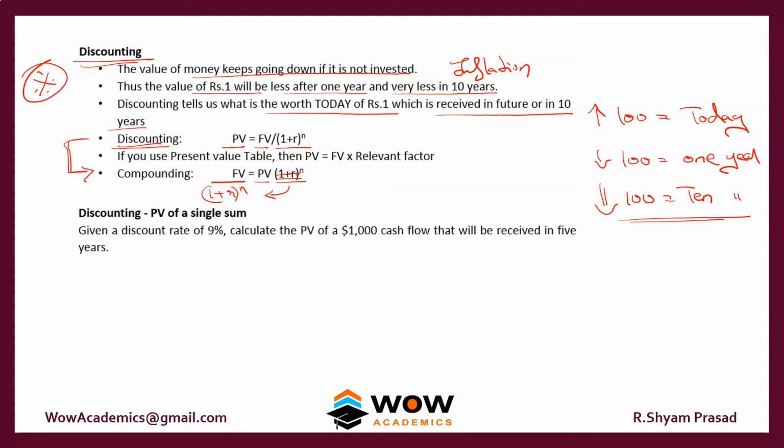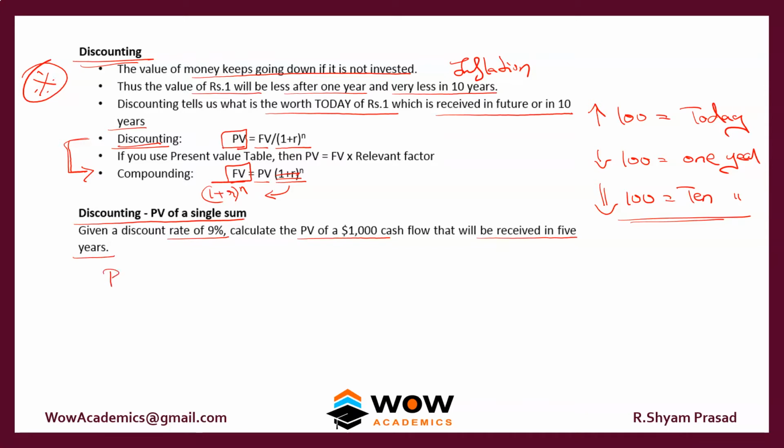What number you want to find out determines the formula. If you want present value, then it's discounting. If you want future value, then it is compounding. So we'll start with a problem. Given a discount rate of 9%, calculate the present value of a $1,000 cash flow that will be received in 5 years' time.